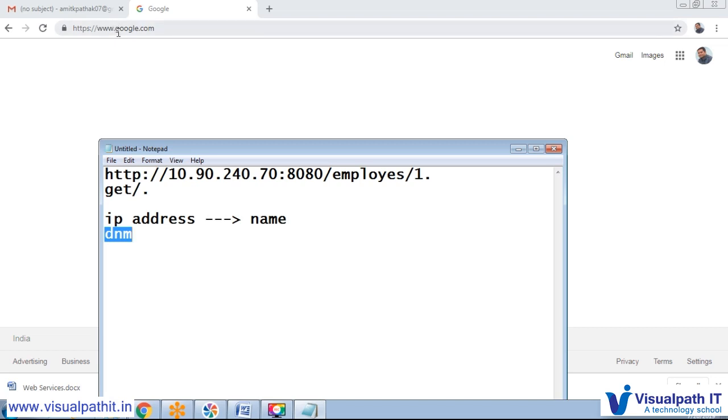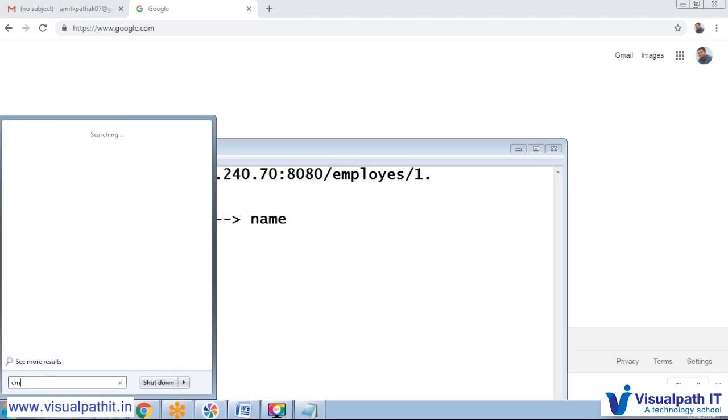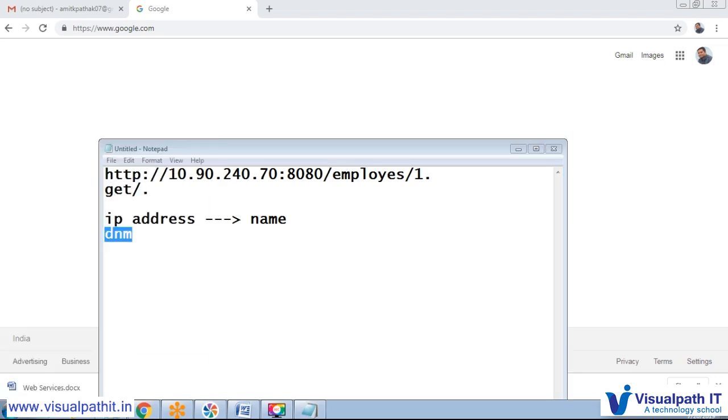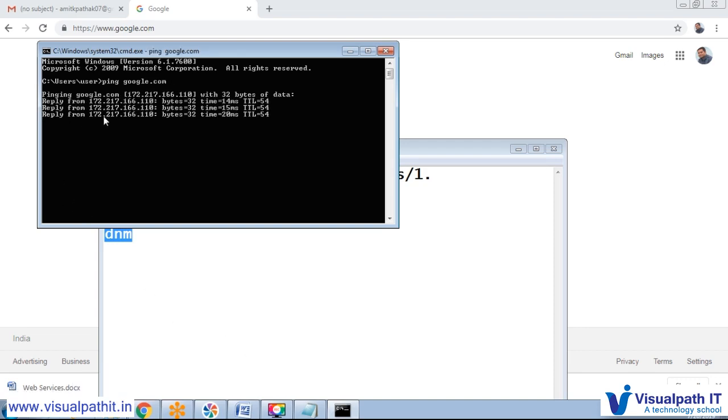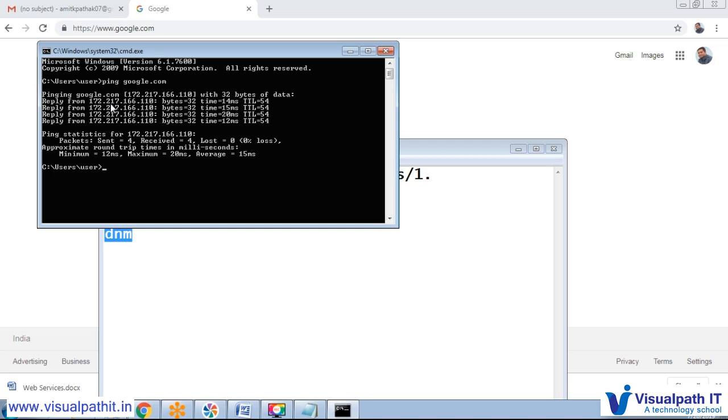Maybe they have a distributed application also, so one google.com has multiple IP addresses. Just like here in the command prompt, we ping google.com, and it will provide that particular IP address, 172.217.166.110.